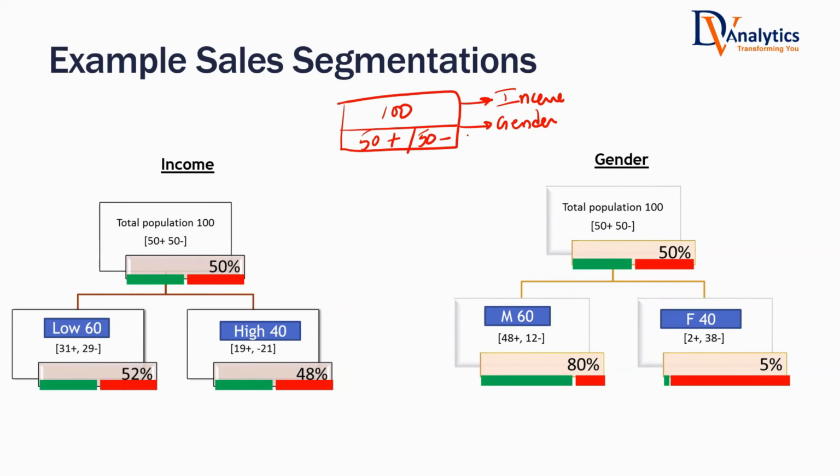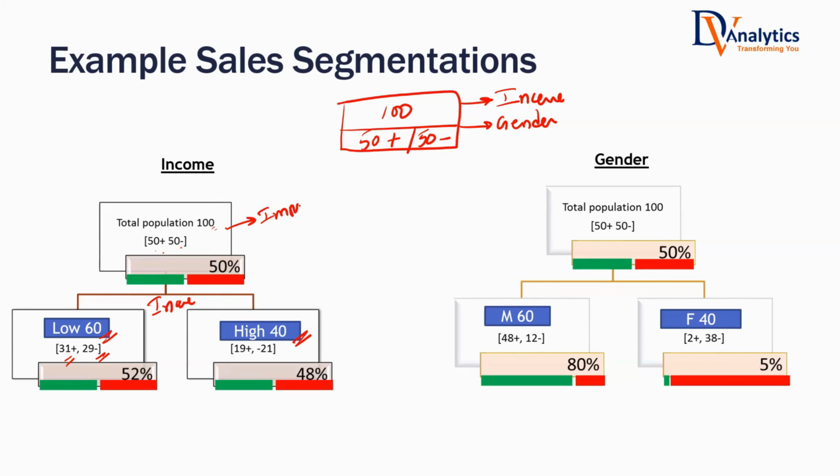Let us see what happens if we divide this data based on income. 100 customers are there, 50 are buying, 50 are not buying. Divide this data based on income. Out of 100 customers, 60 customers have low income, 40 customers have high income. That's what we have seen in the data. Out of 60 customers, how many of them are buying? 31 are buying, 29 are not buying. So right now, if you look at the whole data, 50 are buying, 50 are not buying. Is it pure or impure? Whole data: impure.